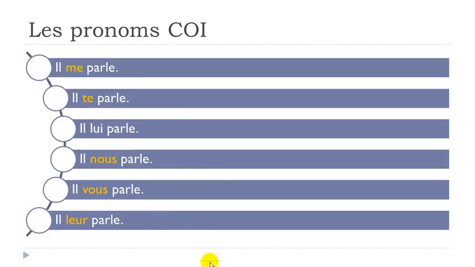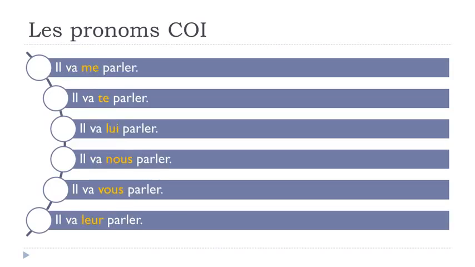These examples are with one verb. I've rewritten the same sentences at the near future, with two verbs, and we can see how they go now. Il va me parler. He's going to talk to me. Remember, me before the second verb. Il va te parler. He's going to talk to you. Il va lui parler.